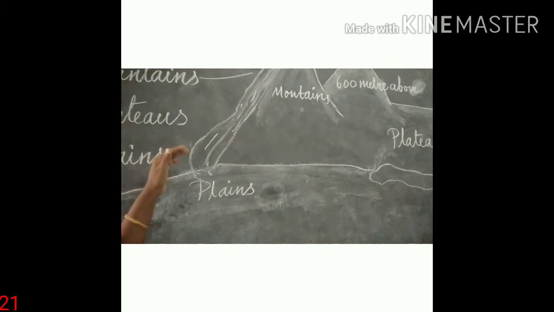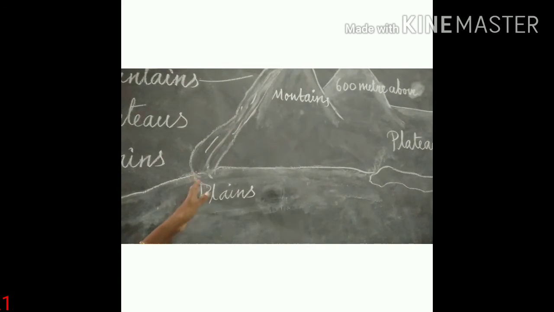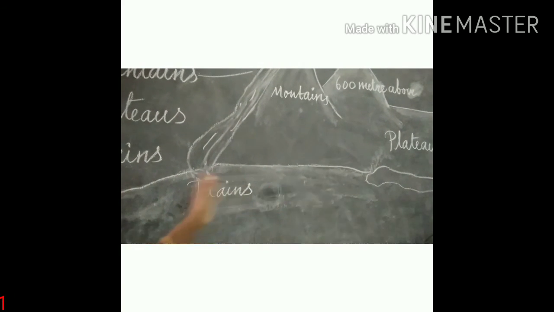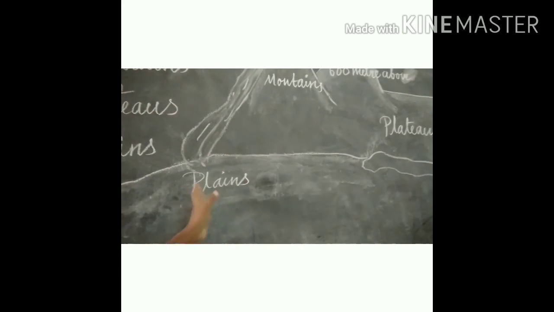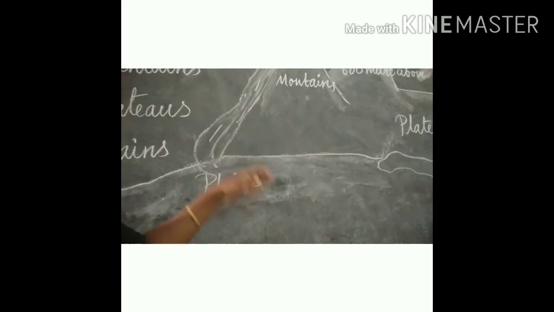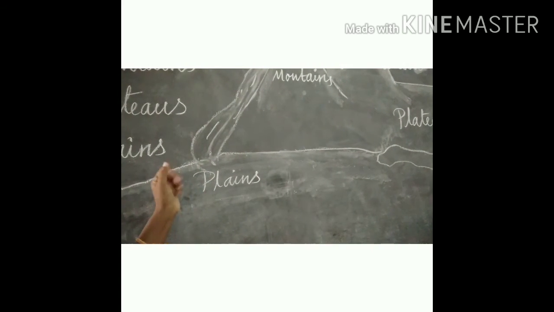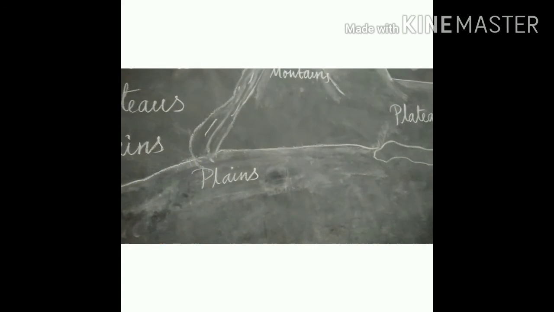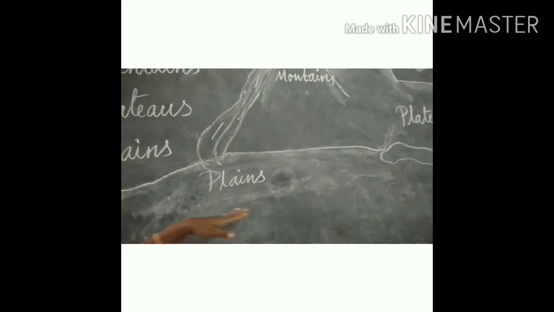The Indo-Gangetic plain in North India is one of the largest plains in the world. The plains formed by the rivers Kaveri and Vaigai are important plains found in Tamil Nadu. Coastal plains are the low-lying lands.